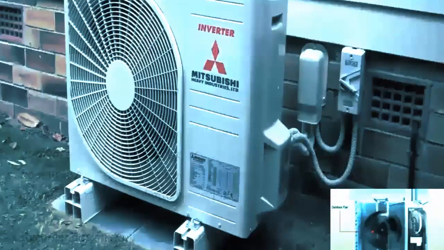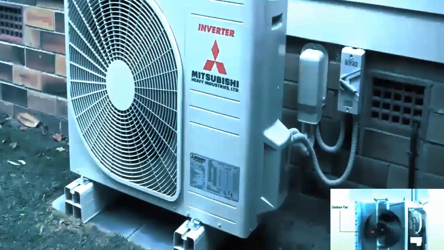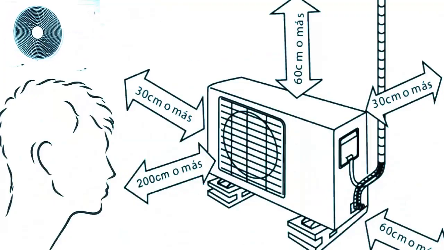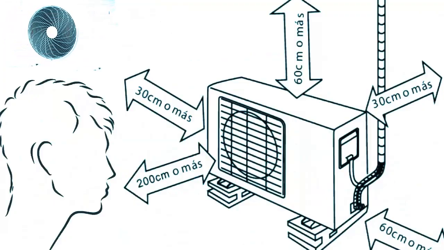Common mistakes in outdoor unit placement. Outdoor units, condensers, require proper ventilation. Placing them in cramped spaces can severely limit airflow and reduce efficiency.